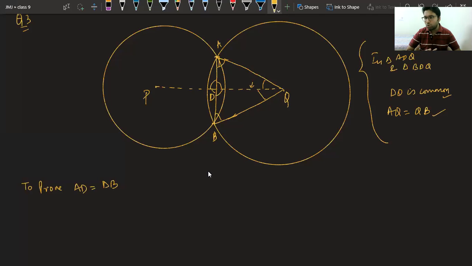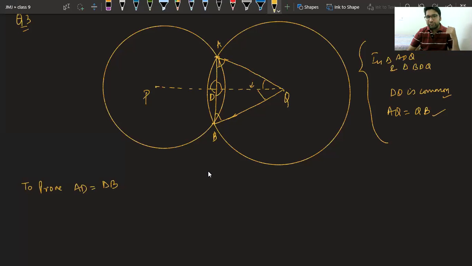No Vaishnav, no RHS. You don't know any angle is 90 over here. No angle is given to you as right angle here. You cannot take that. Class, do you remember? In this case, if we are not able to prove these triangles congruent, what do we do? We try to use some other triangles. We prove them congruent. We take some keys from there and then we use that key to open this triangle.